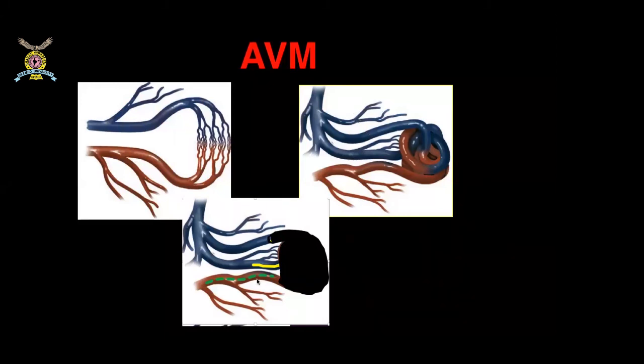So how to treat this? The same way, from the femoral artery, we enter into this abnormal blood vessel. So we know what our target is. We do an angiogram, we define this is our target, and all this abnormal communication we can close actually. I have told already, neuroendovascular therapy is nothing but placing a stent in a blocked blood vessel, removal of the clot, and the third treatment is whenever there is a bleeding, we have to seal that spot. So how to seal that spot? We place tubes and we inject some material inside this blood vessel so that permanently it will get occluded. This is known as embolization.